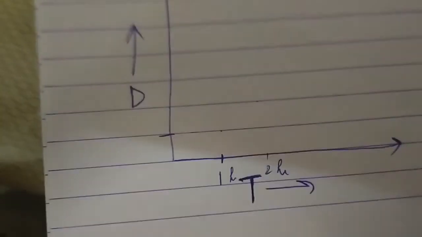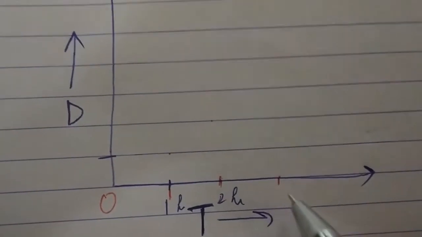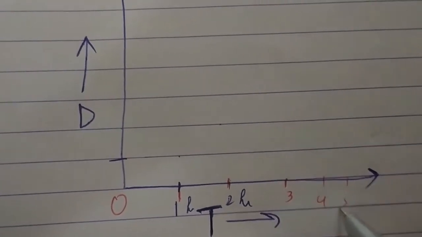Now if we plot the graph, suppose this is 1 hour, this is 2 hour, this is 3 hour, this is 4 hour, this is 5 hour.